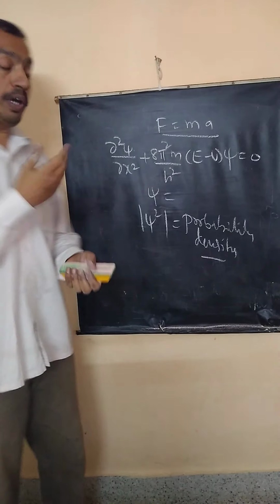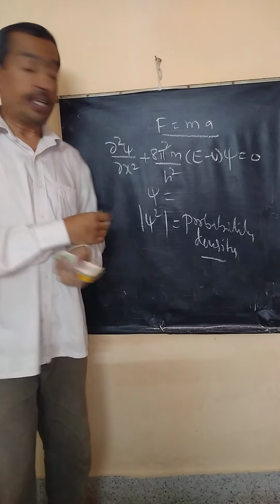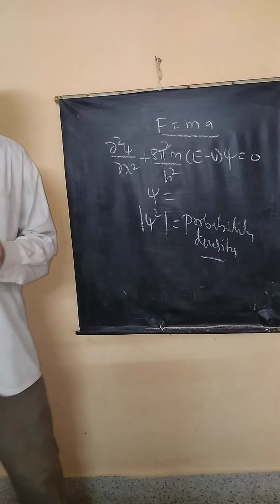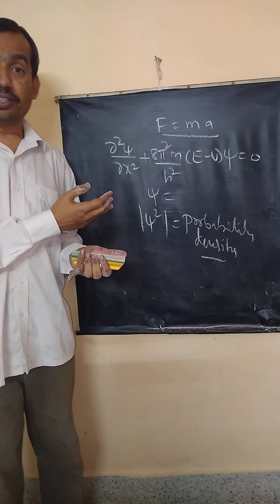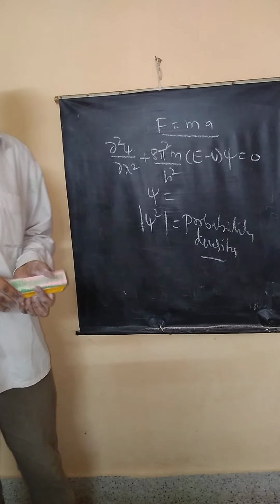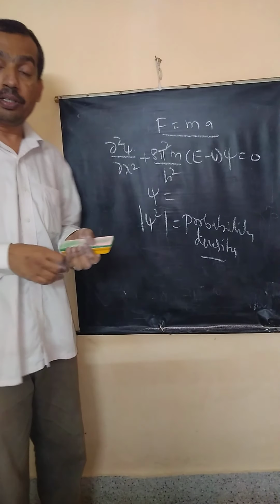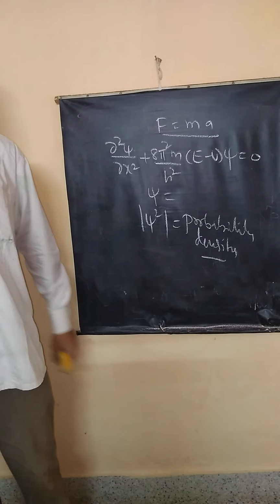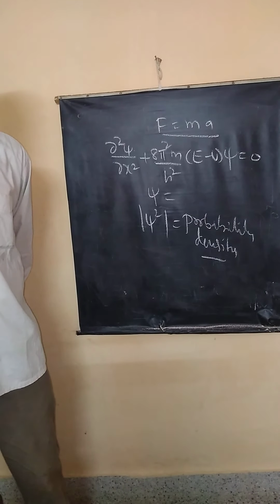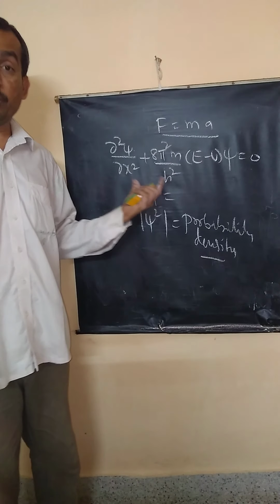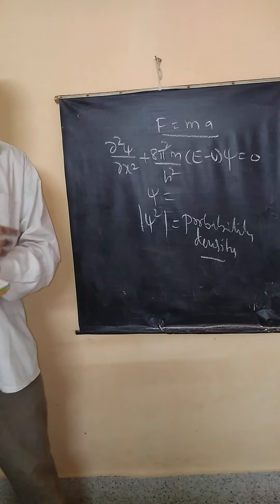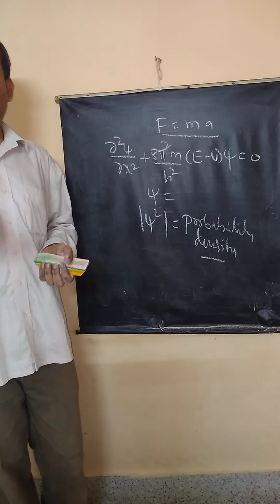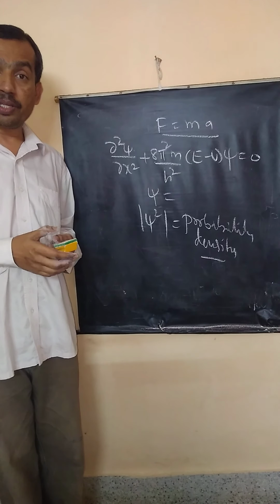So we must now understand what Schrödinger's equation is. It is a second order homogeneous differential equation. How to derive this? Nobody knows exactly how Schrödinger derived this. But this equation is so useful to study the mechanics of small particles. The wave function obtained from this indicates the location of the particle. For example, if you have a hydrogen atom and you want to measure its position, momentum, solve this equation.